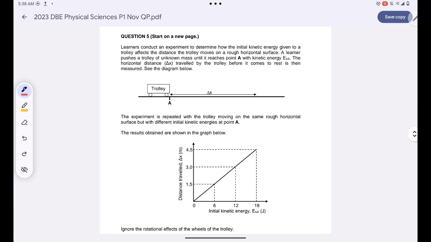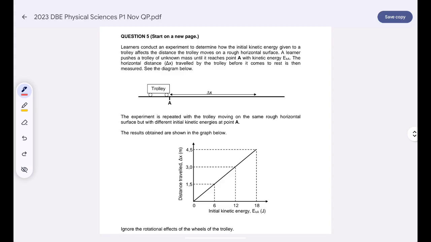You can download the question paper, answer it with me, and then see if there are differences with what you've written and what I've written. Are you together? So if you don't understand the things I'm saying, please do say it in the comment section. I'll try by all means to make you understand, or help you understand rather.